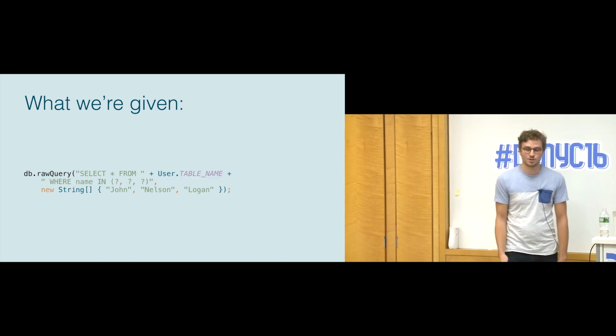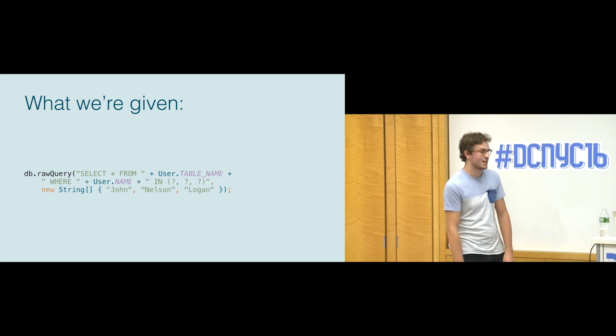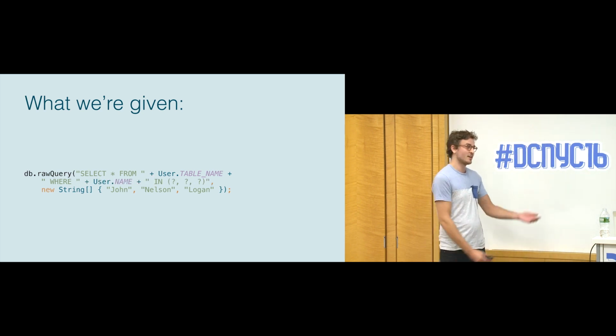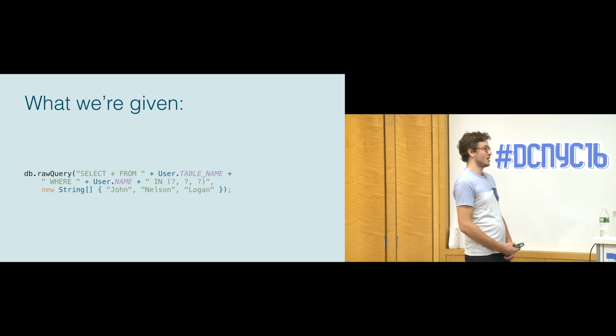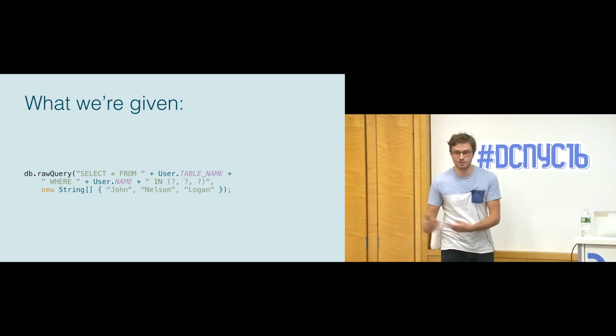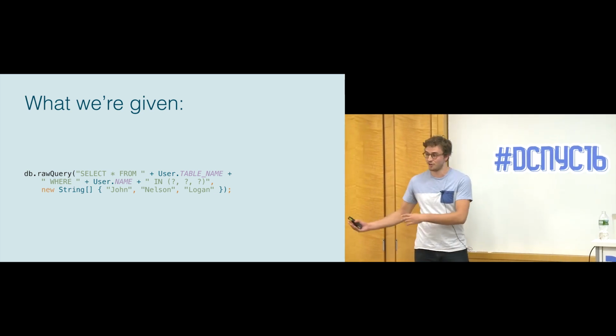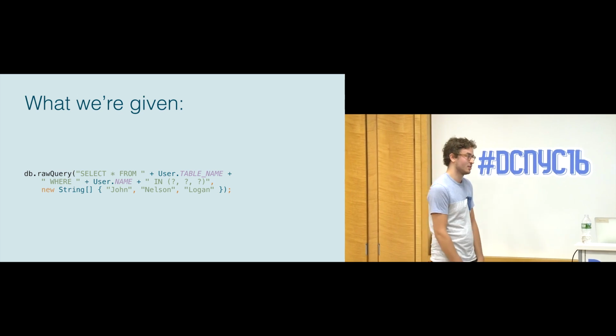So you should put it out into a string constant so that if you change it, it changes everywhere else. And of course, you do the same thing for name. And what you end up with is this extremely awful string that's really hard to read, really hard to maintain. It's very resistant to change. And this is the crux of all these persistence solutions that have spawned from it, because everyone wants to reduce how awful this is, which is totally understandable.